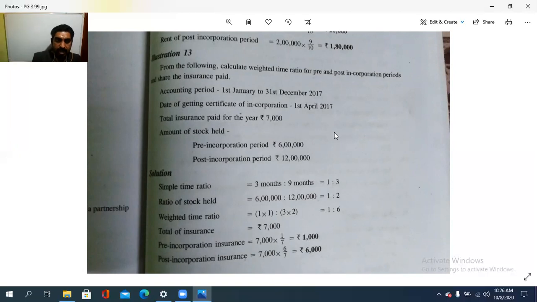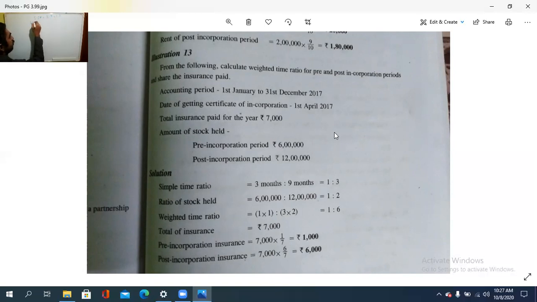The insurance is based on the amount of stock. Insurance is based on the stock held. So pre-incorporation period is 6 lakh and post-incorporation period is 12 lakh, before and after. 6:12 is the ratio. So multiply with this. So how to calculate the weighted time ratio? The simple time ratio is how many months? 3:9, that is 1:3.